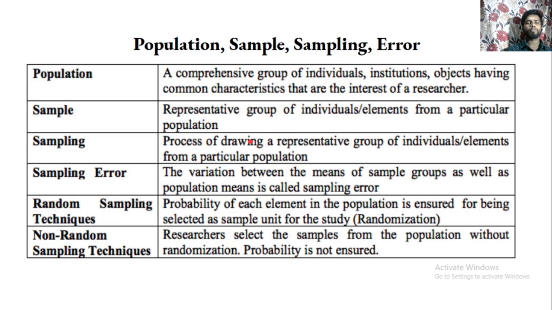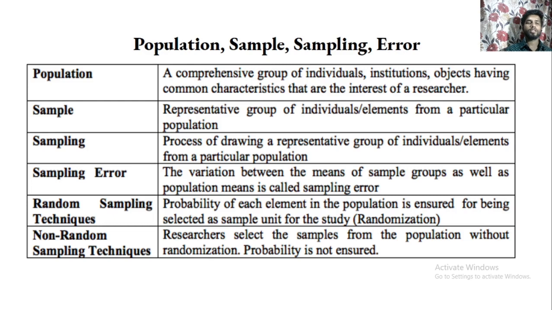Now what is sampling error? The variation between the means of sample groups as well as the population means is called sampling error. For example, if the sample is too small and the population is too high, then there will be sampling error. So it's about technically, systematically, or scientifically drawing the sample size according to the population.